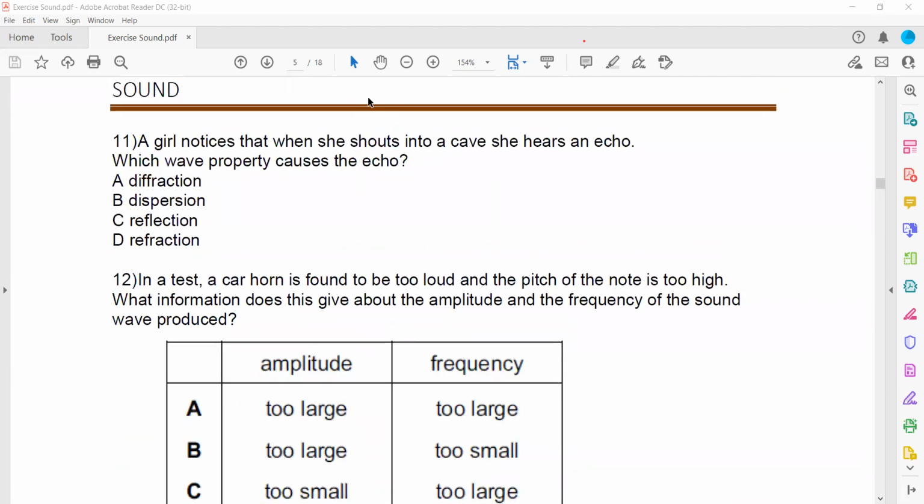A girl notices that when she shouts into a cave, an echo is produced. So echo always refers to reflection. When the sound waves bounce back, are reflected back, we call that an echo. So C is the right option.